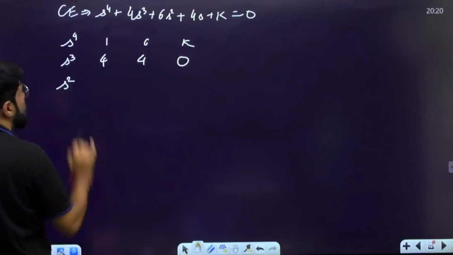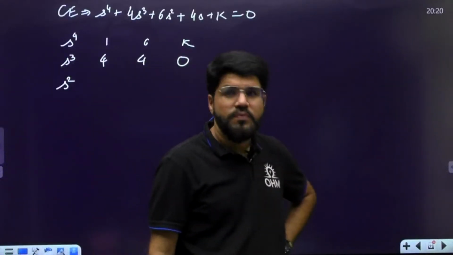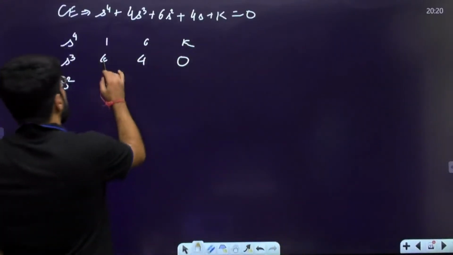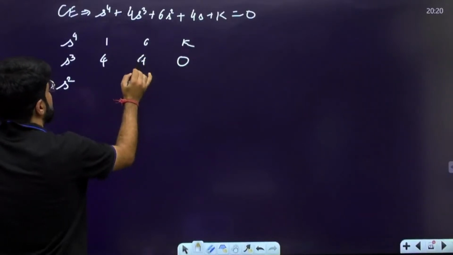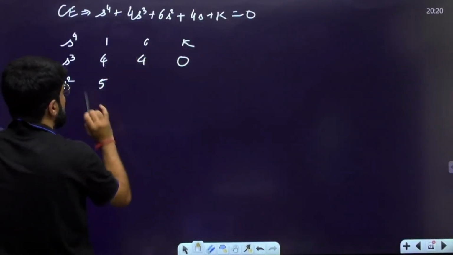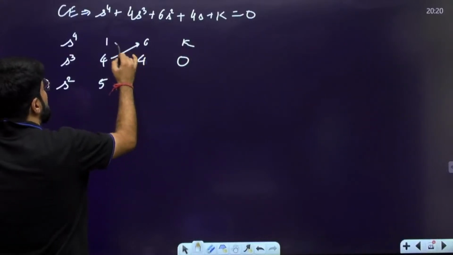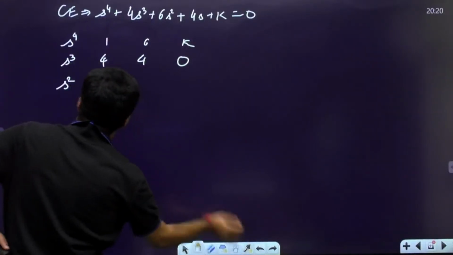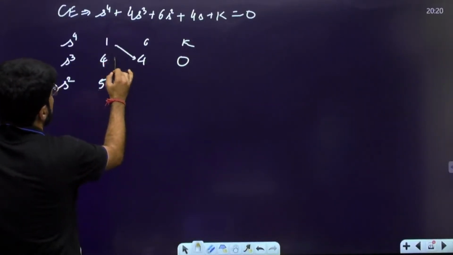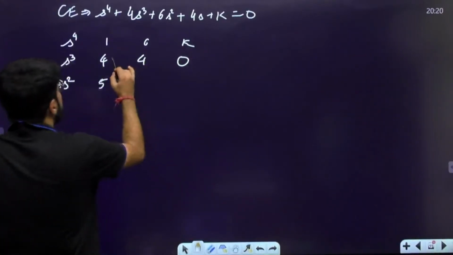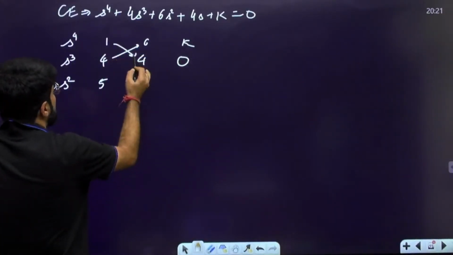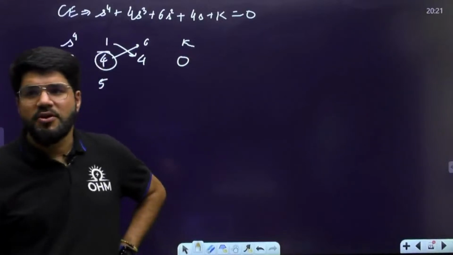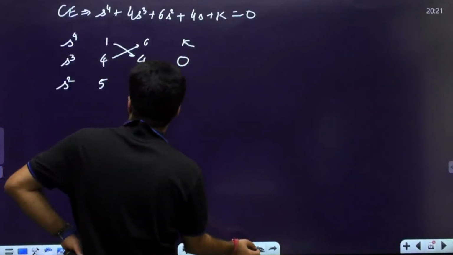Now, what is the s square row? 4 into 6 is 24, minus 4 is 20, and 20 by 4 is 5. How do I solve it? We just cross multiply in the opposite manner, opposite to that of a determinant. In a determinant, you cross multiply 1 into 4 minus 4 into 6. But here we cross multiply in reverse: 4 into 6, 24, minus 1 into 4, 20, divided by the first element of the above row, which is 4. So 20 by 4 is 5.